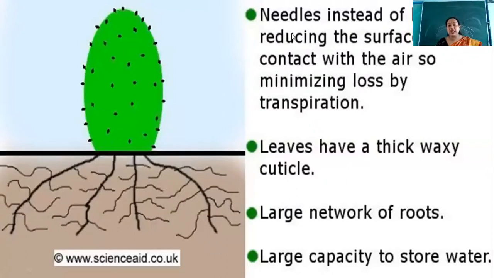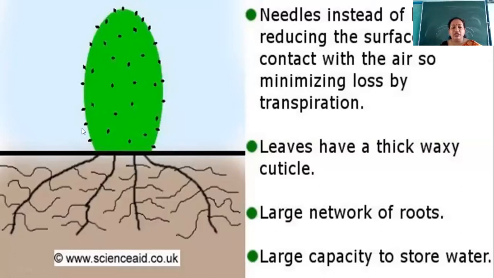The first characteristic we have discussed is needles instead of leaves, reducing the surface area in contact with the air, so there is minimized loss of water by transpiration. Needles instead of leaves means spines, kaante. These spines are present all over the stem, and this is a modification of the leaf. Leaves get modified into spines, and this reduces the loss of water by transpiration.